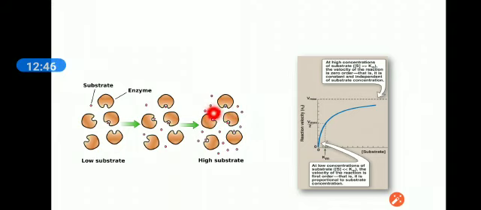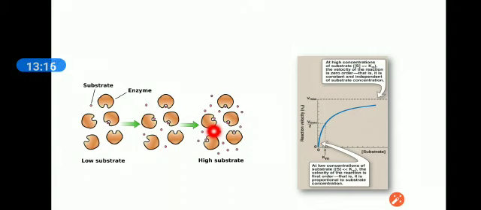The velocity of reaction becomes independent of the substrate concentration. Only a few substrates engage themselves with the active site of the enzyme, rather than the whole of the substrate, and the remaining substrate molecules wait for their turn to get engaged with the active site.